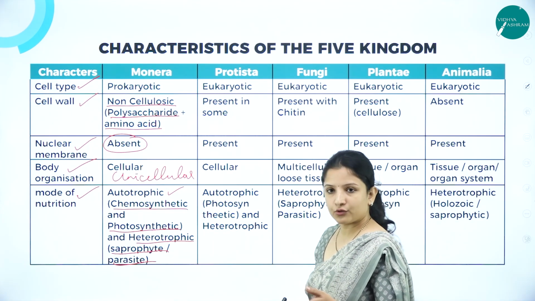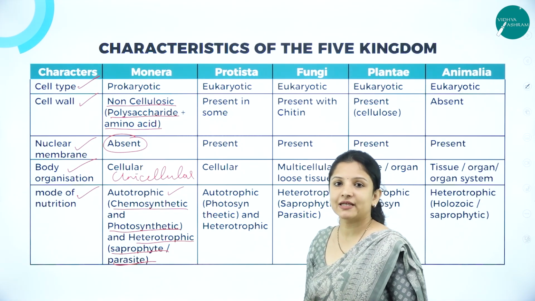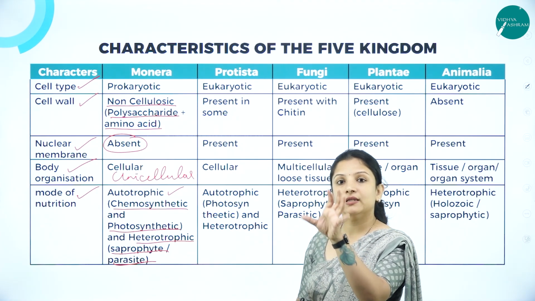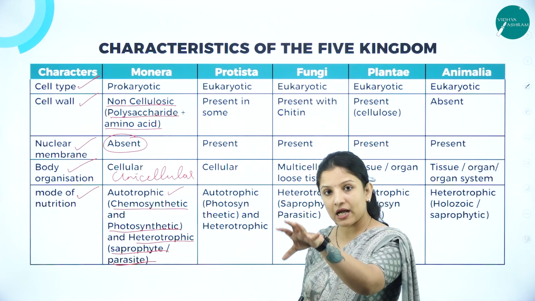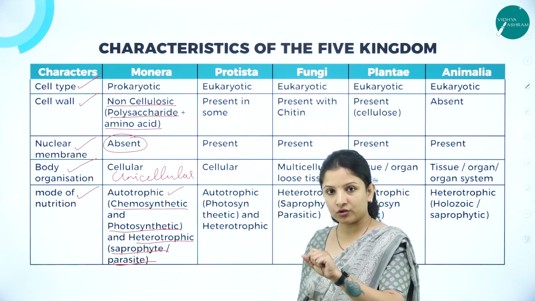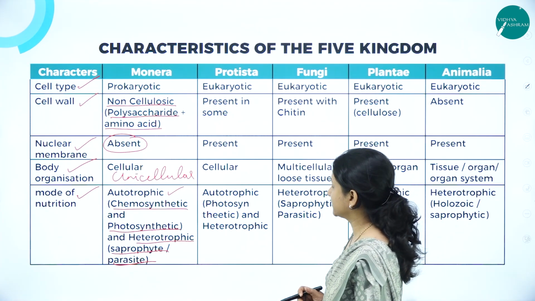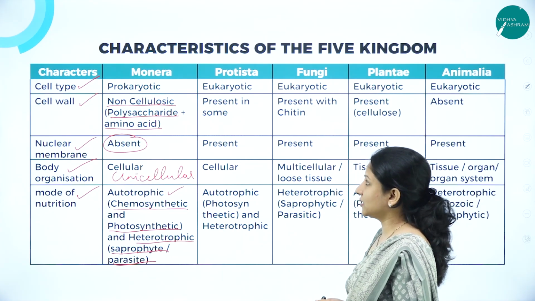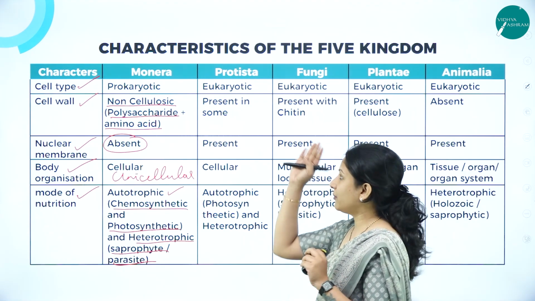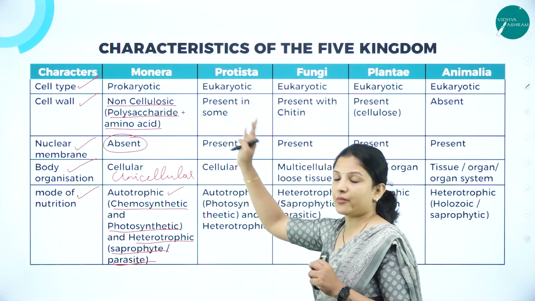Saprophytic means they grow on dead and decaying organic matter. Parasites live on other living hosts, wherein they derive nutrition from that living host, eventually killing the particular host in which they are living. So, they are parasitic. Next, talking about Protista. Remember, all the bacteria come under Monera.